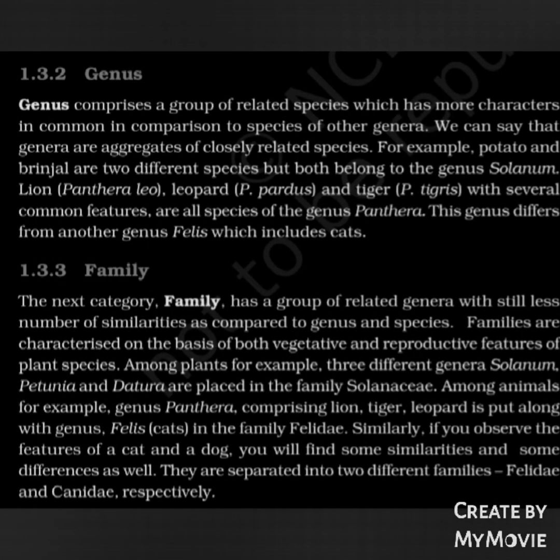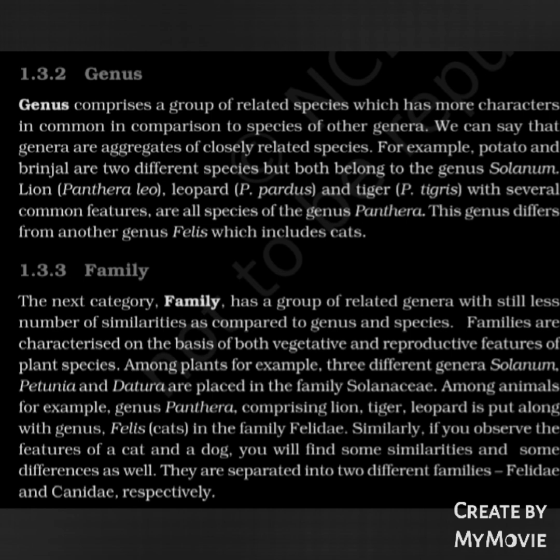Genus. Genus comprises a group of related species which has more characters in common in comparison to species of other genera. We can say that genera are aggregates of closely related species. For example, potato and brinjal are two different species but both belong to the genus Solanum. Lion, that is Panthera leo, and leopard, Panthera pardus, and tiger, that is Panthera tigris, with several common features, are all species of genus Panthera. This genus differs from another genus Felis, which includes cats.